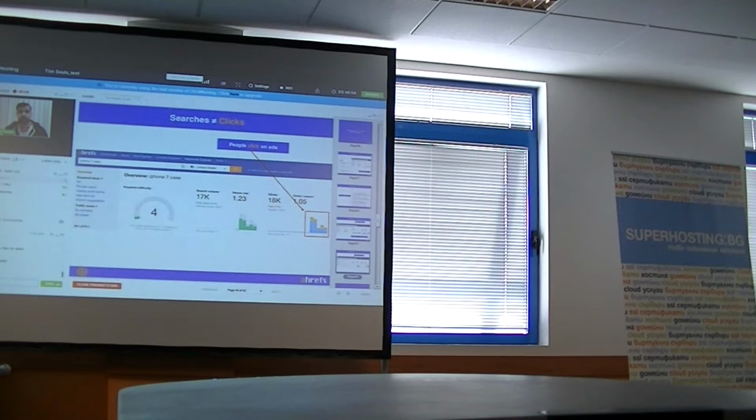Another thing that we can see from Clickstream is the clicks on ads, if people are clicking on ads or not. And here in my example, I have a keyword iPhone 7 case, and you can see that basically as soon as there appeared some search for this keyword, there were ads right from the start, and people were clicking these ads. In fact, our data shows that 20% of all clicks go to ads, which is also very interesting because you know if you concentrate only on organic traffic or if you should also invest some money into ads.